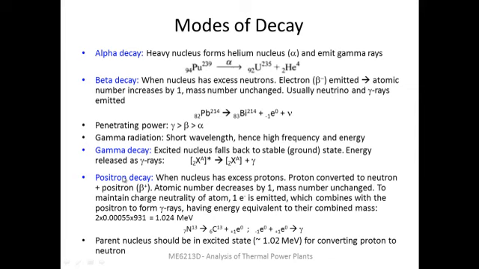The condition for positron decay to occur is that the parent nucleus should be in an excited state, having more than 1 MeV of energy. This is required for converting the proton into the neutron. Then only the positron decay can occur.